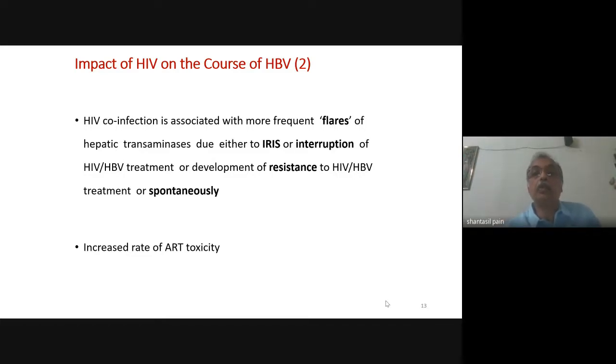You should always try to avoid sudden interruption of HIV and HBV treatment. If you have to stop the antiretroviral drugs due to some reason, you must use another drug which is effective against hepatitis B. This we'll discuss again later.